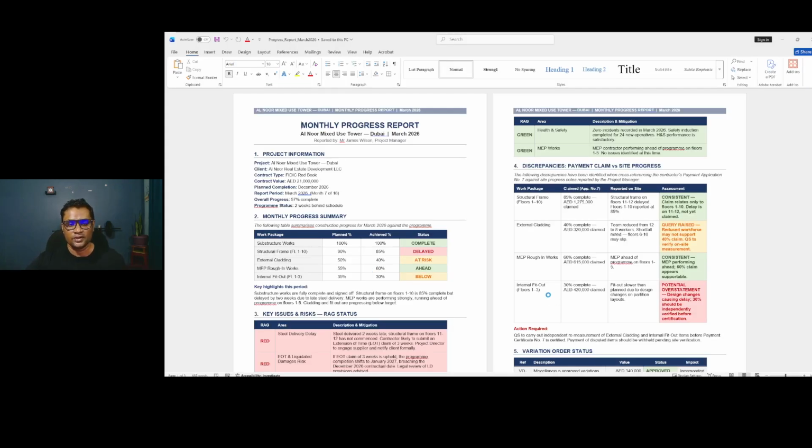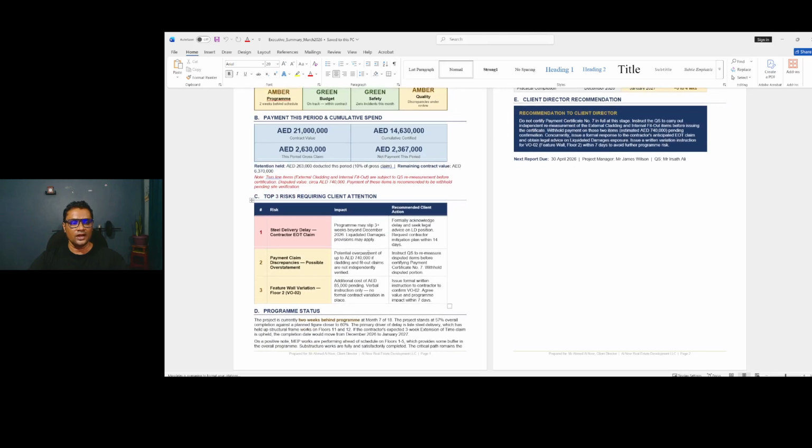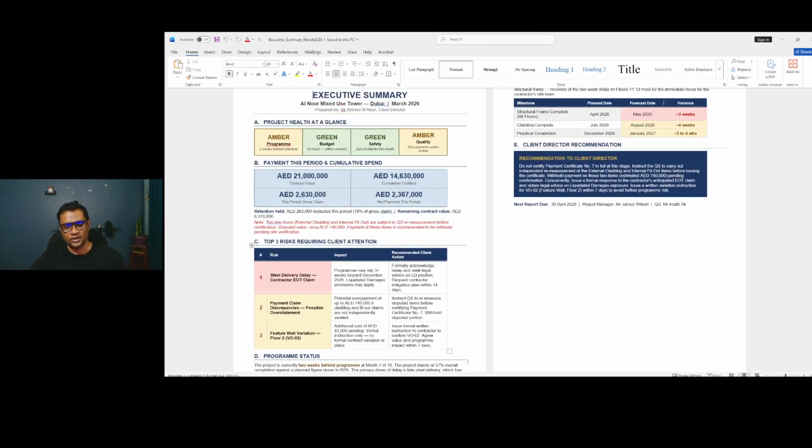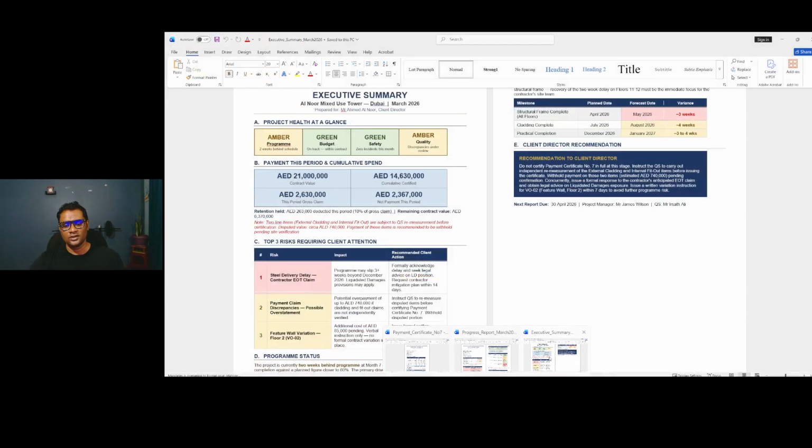Going to open. Right, the executive summary, project health at a glance. This is what's going to go to the director board. All these three works are done: QS work, PM work, client director work. 2 minutes, guys.